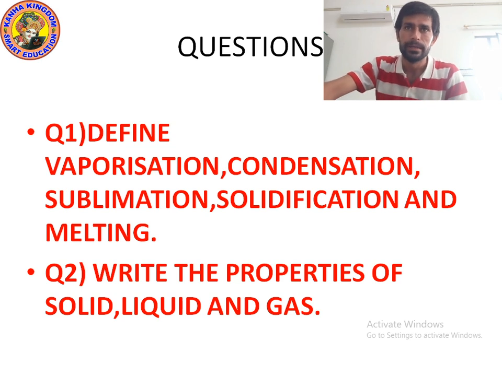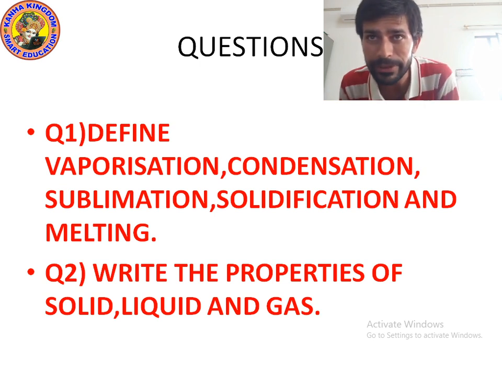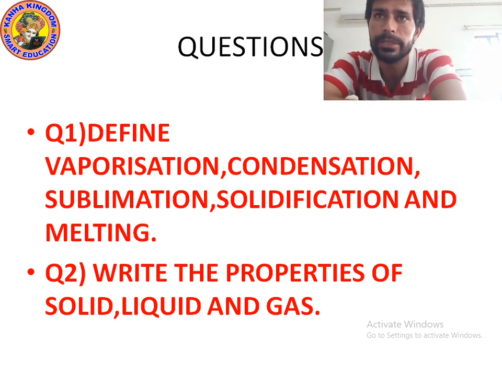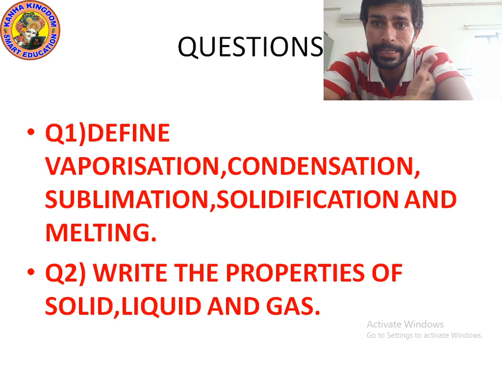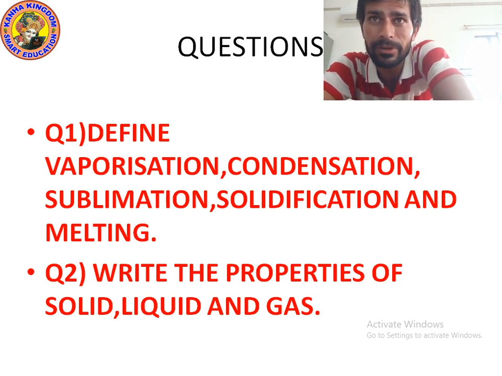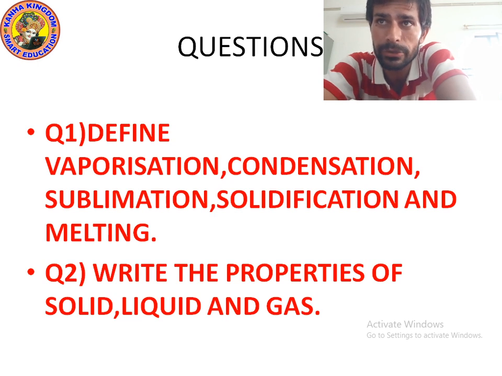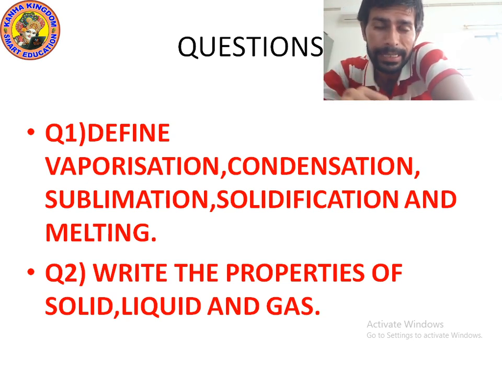Now let's talk about the properties of liquid. Point number 1, they do not have a definite shape. Next point, they flow and take the shape of their container. Next point, definite volume. Liquid has definite volume, and particles are packed together tightly, but not too much, meaning particles are loosely packed.